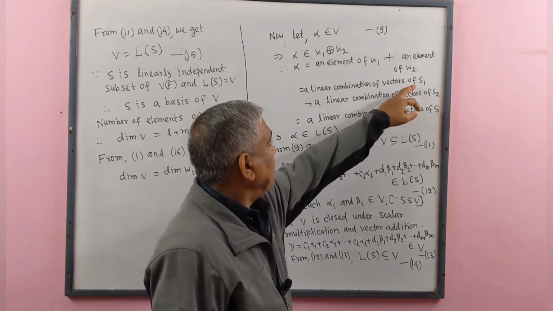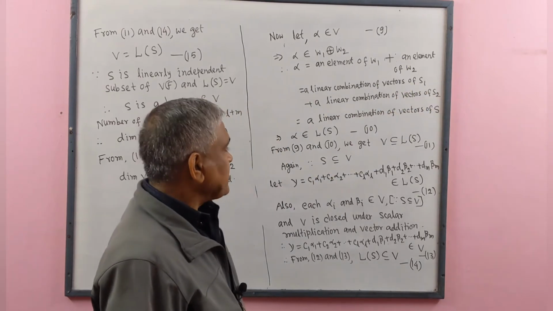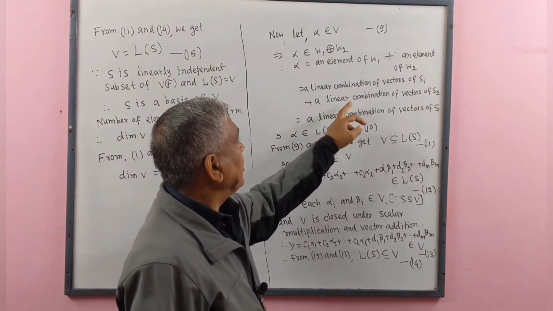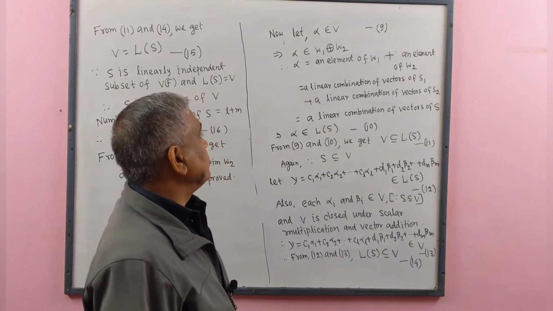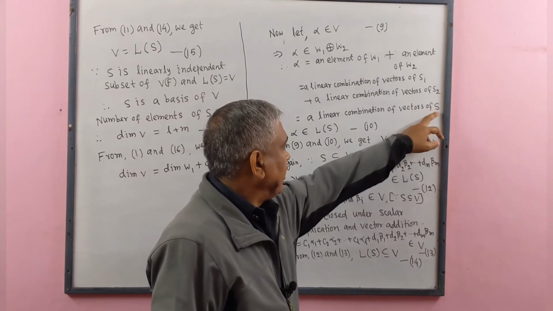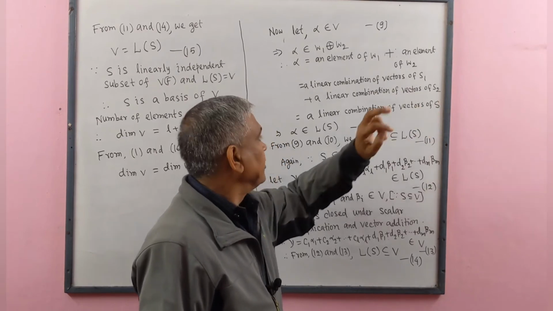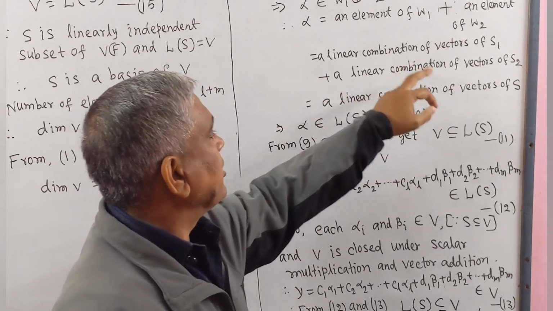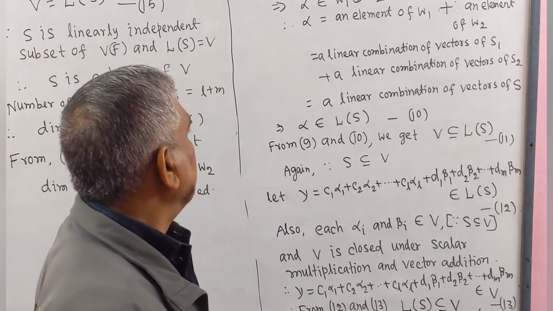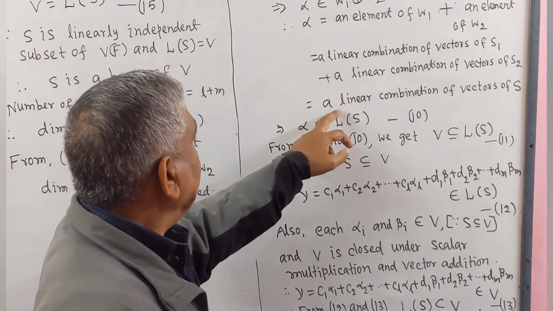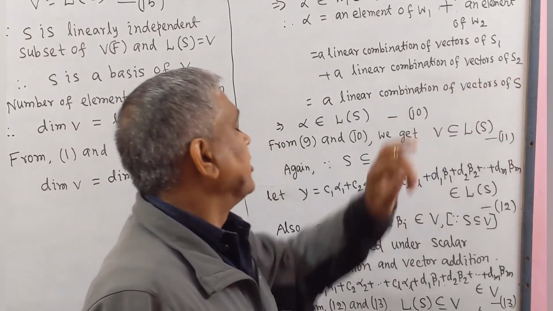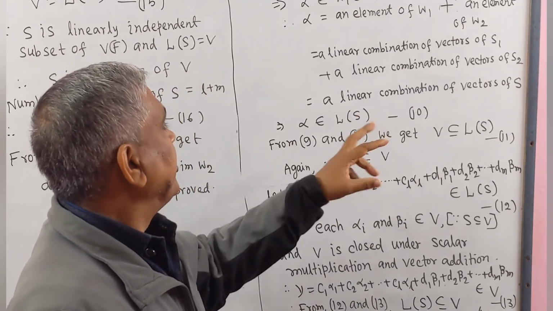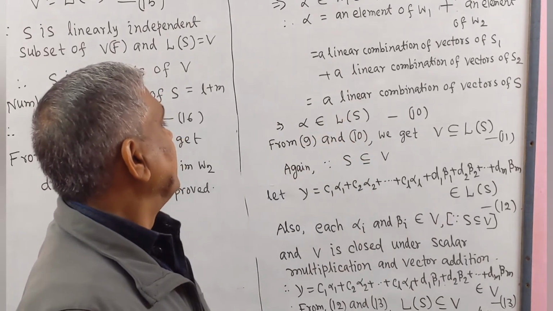Since S1 union S2 equals S, elements of S1 and elements of S2 together constitute the set S. This means a linear combination of vectors of S is an element of the linear span of S.